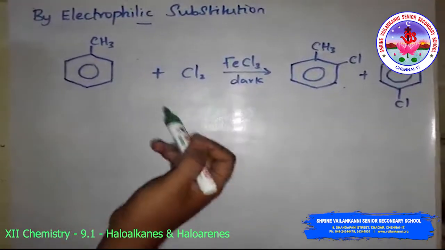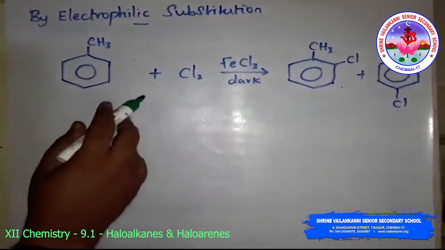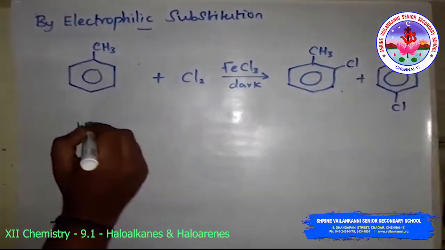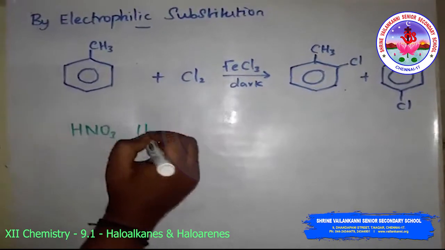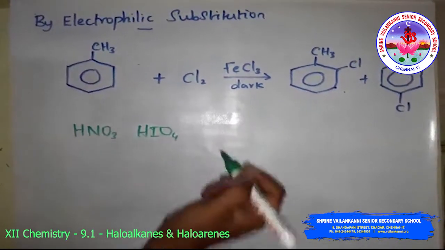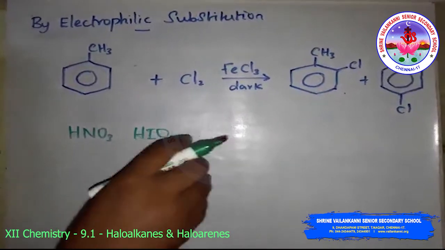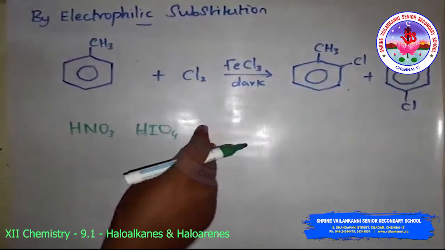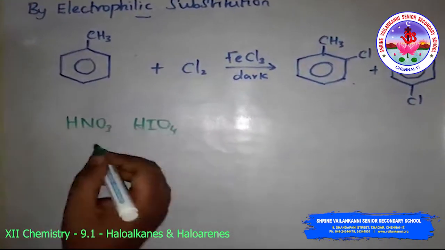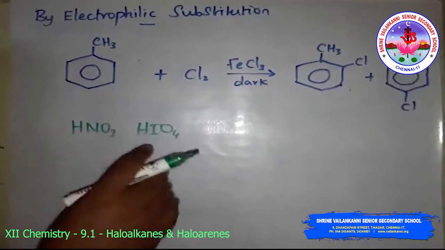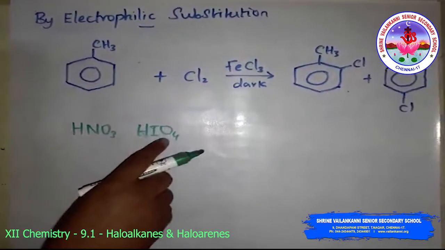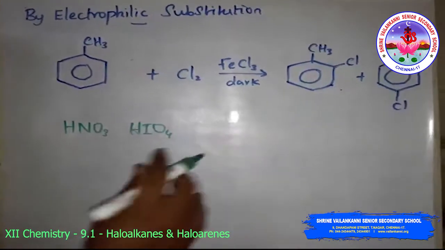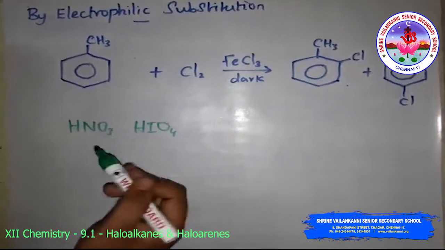The reaction with iodine is reversible in nature and requires the presence of an oxidizing agent like HNO3 or HIO4, to oxidize the hydrogen iodide formed during the iodination. Fluoro compounds are not prepared by this method because of the high reactivity of fluorine. Fluorine is a highly reactive element, so that is not possible.